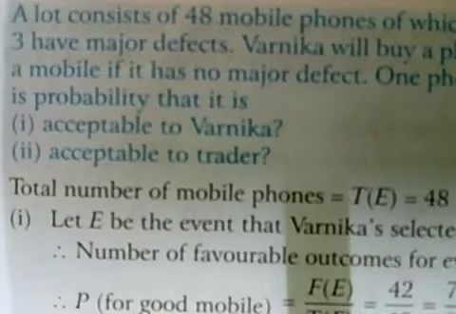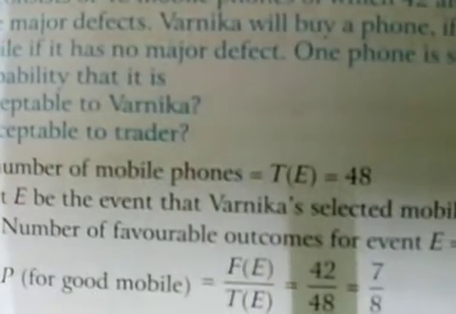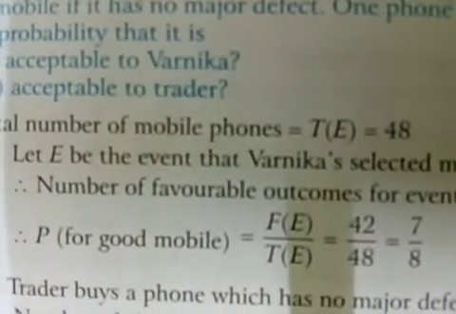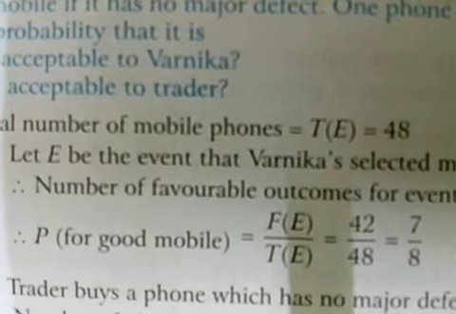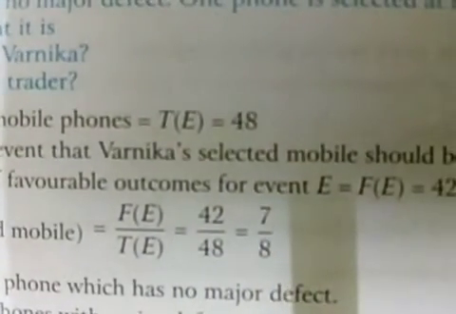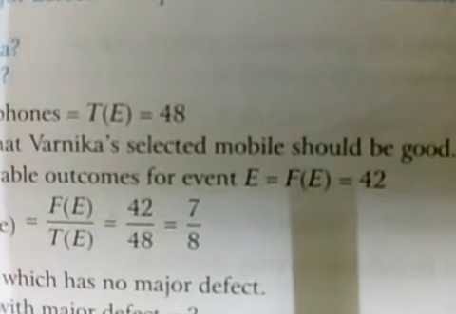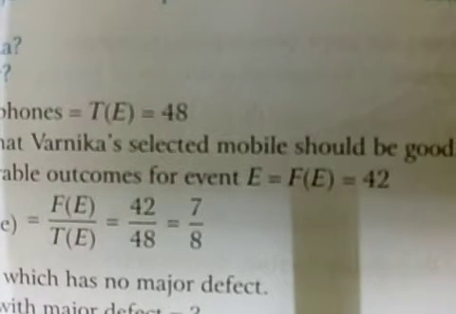So first of all, we know that there are 48 mobile phones. Let E be the event that Varnika's selected mobile should be good. So we can write here probability of getting a good mobile equal to 42 upon 48, because we can subtract some values from the total number of mobile phones, where 6 mobile phones we have subtracted: 3 have only minor defects and 3 have major defects.